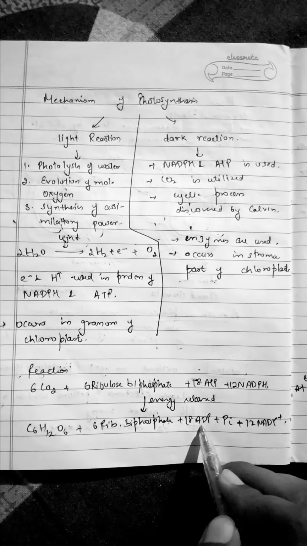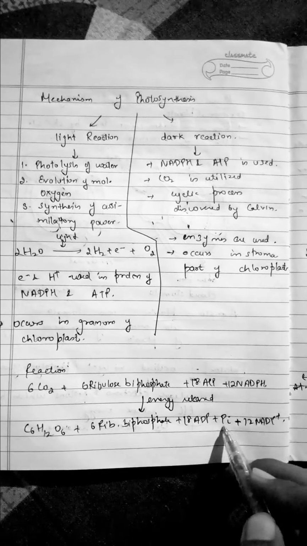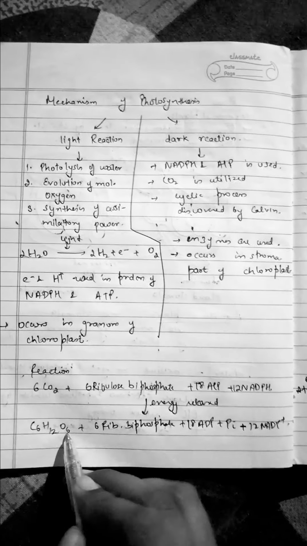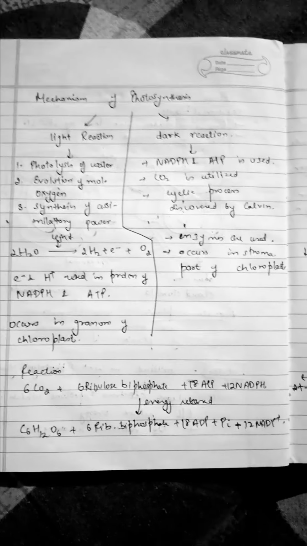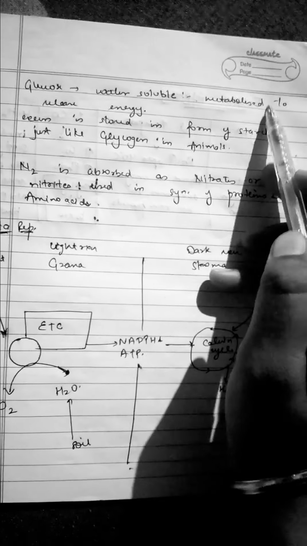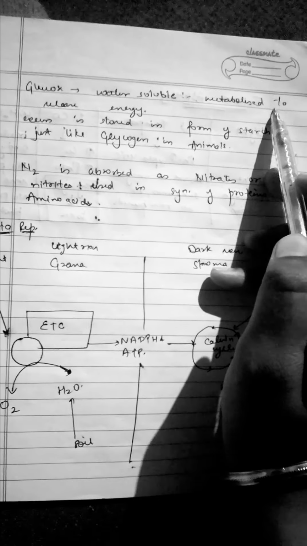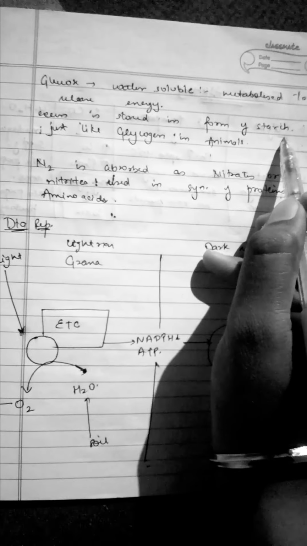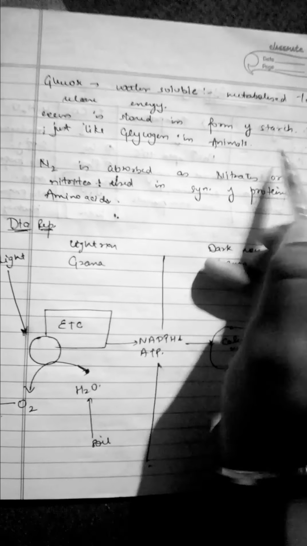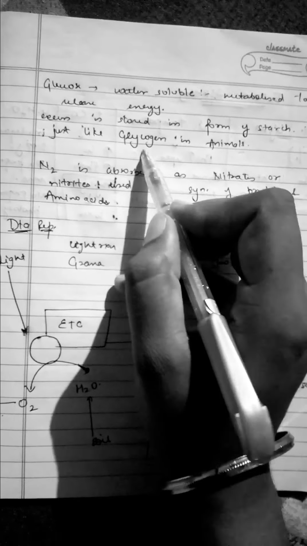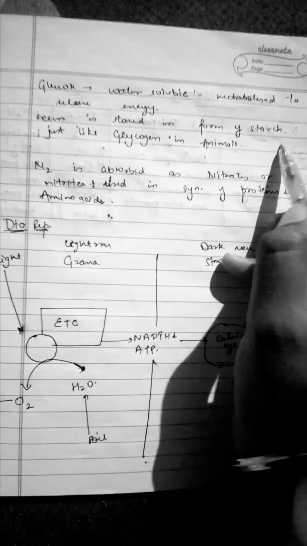Then 18 ADP are freed from ATP because its energy is used in the formation of glucose, and 12 NADP. Next, when glucose forms, it is water soluble and it is metabolized to release energy. The excess glucose is stored in the form of starch. Just as in animals the excess carbohydrate is converted into glycogen and stored in the liver, in plants it is stored in the form of starch.